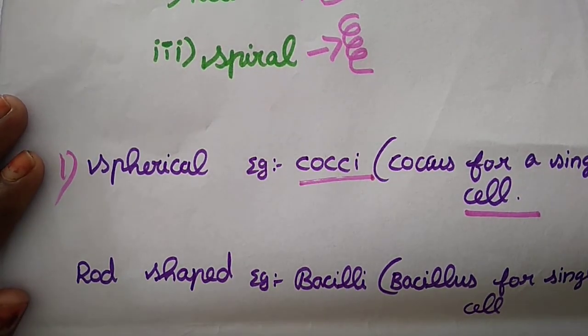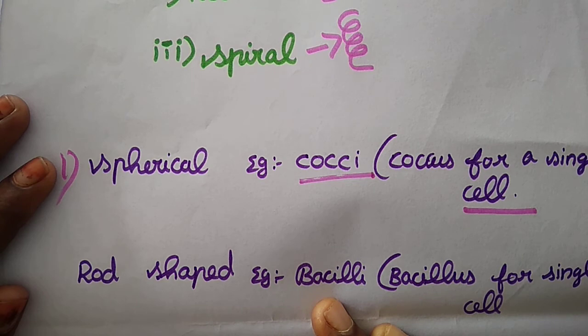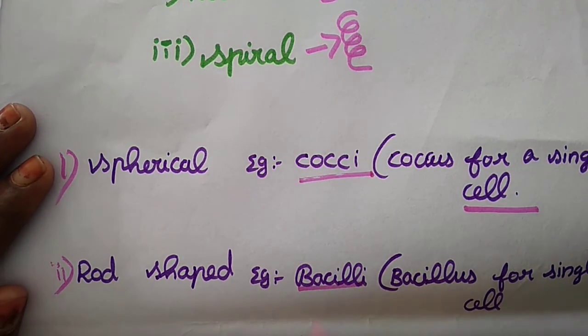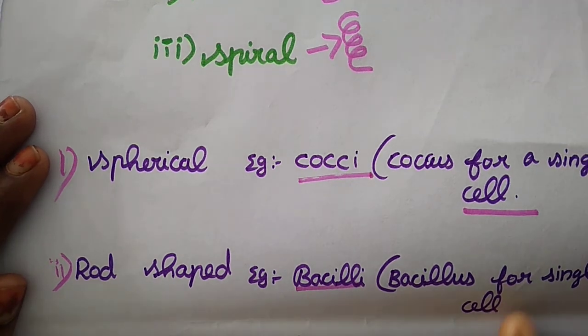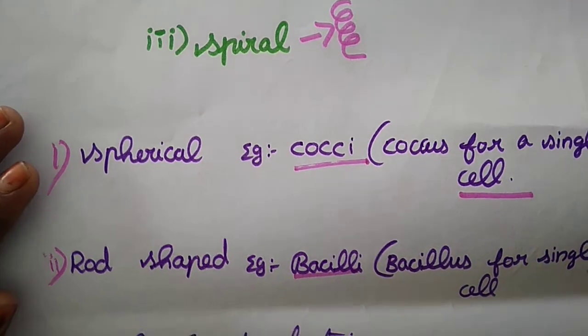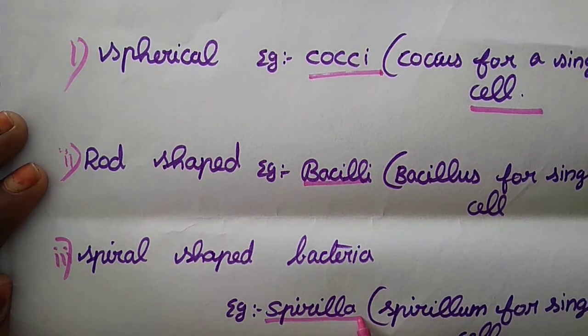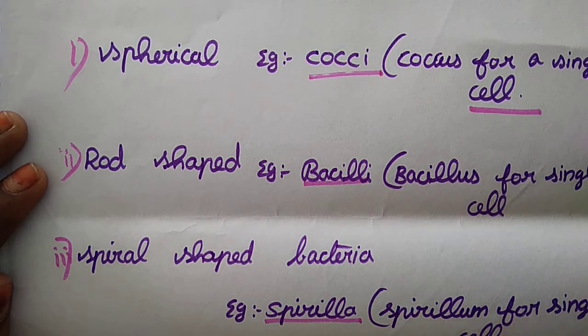What is the example for a rod shaped bacteria? Bacilli. These are types of bacteria, and this one is also a single cell. The next one is the spiral. The spiral shaped example is spirilla, a spirillum for a single cell. So these are some examples of shapes of bacteria. Round shape is cocci, rod shape is bacilli, spiral shape is spirilla.